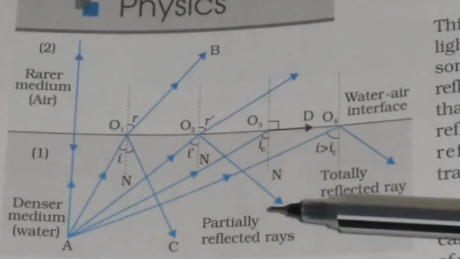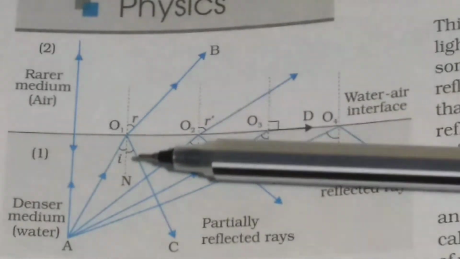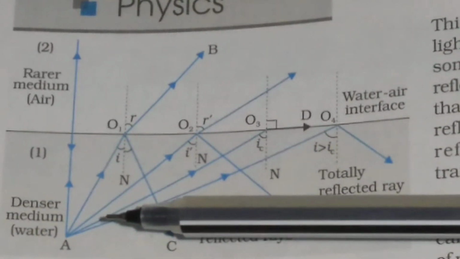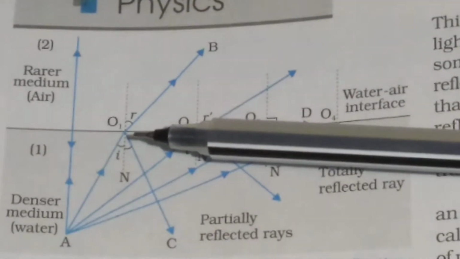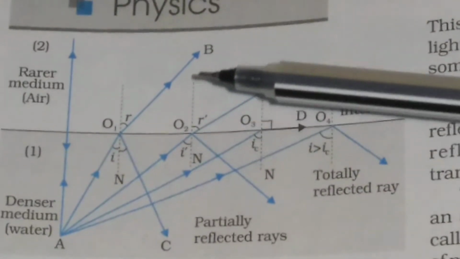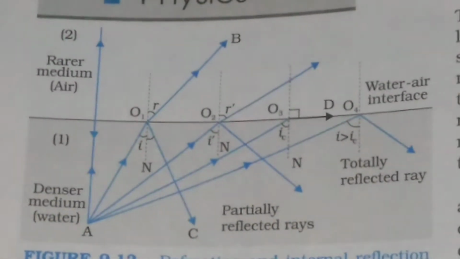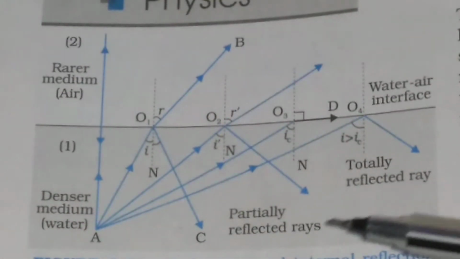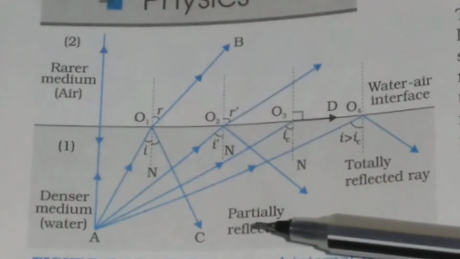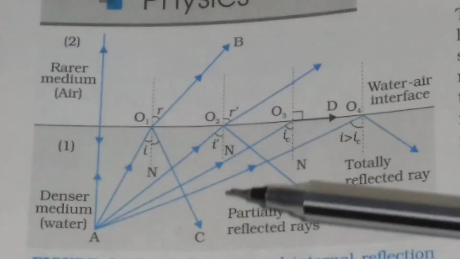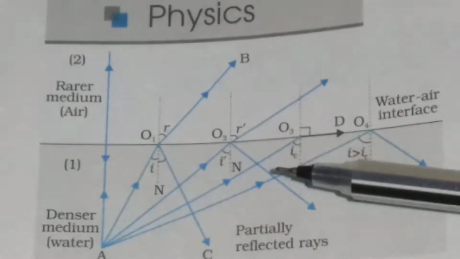You see in this figure, this is the denser medium and this is the rarer medium, and light is traveling from the denser medium to the rarer medium, and this is the interface. So part of the light is refracted and part of the light is reflected back to the same medium, and this reflection is called internal reflection. You see, this is the partially reflected ray, and this reflection here is internal reflection. Here also you have internal reflection.